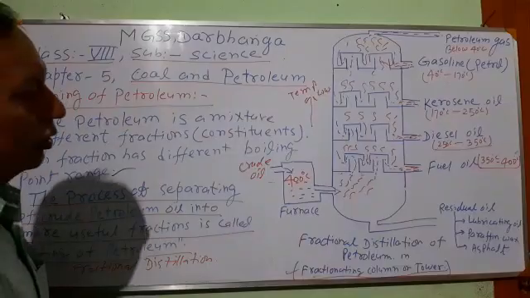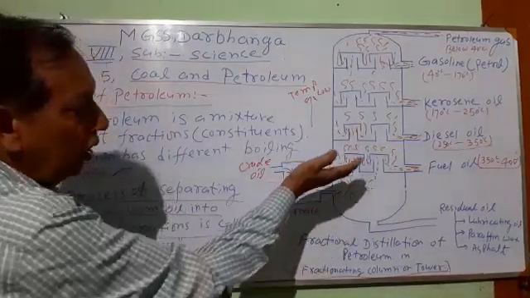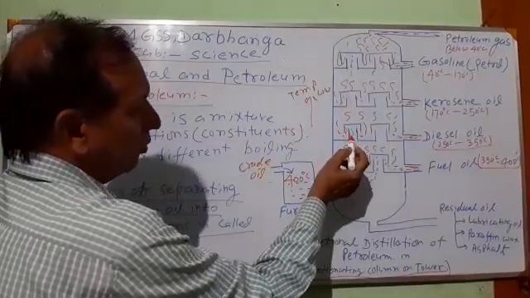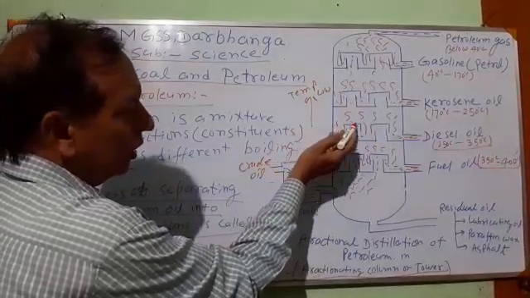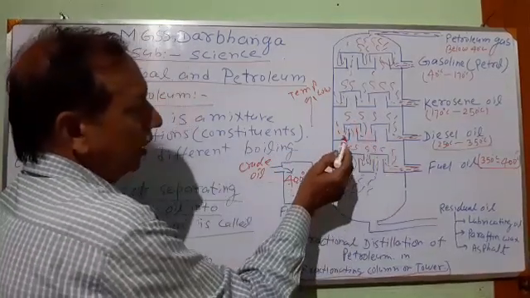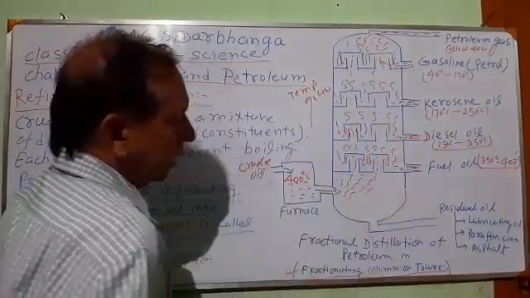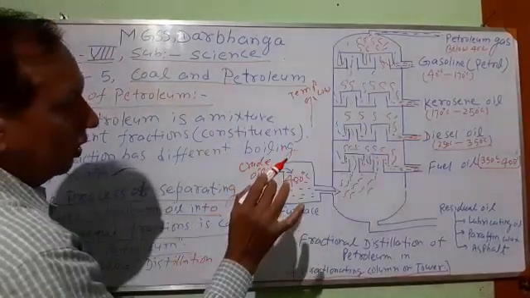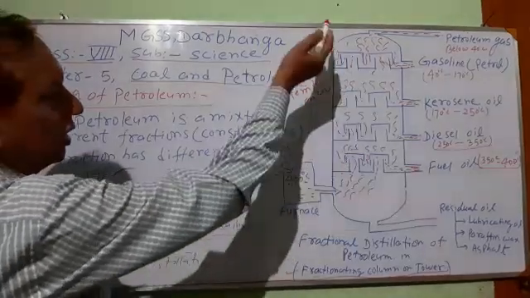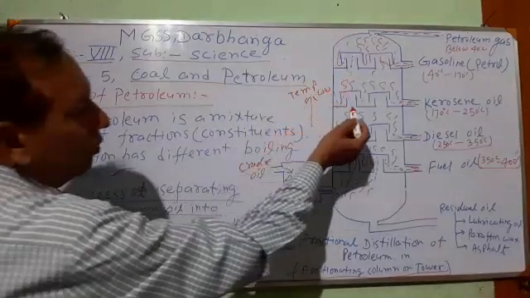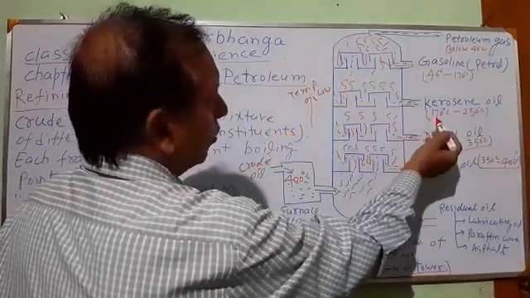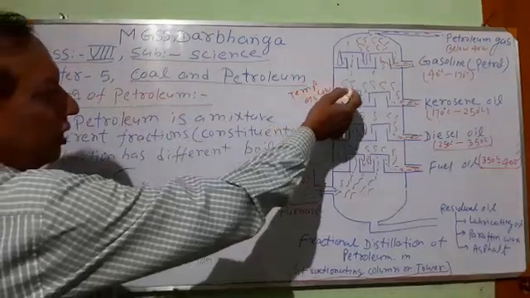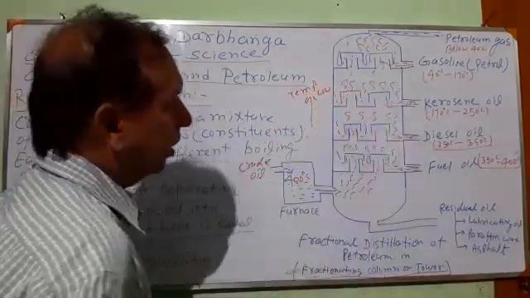Again the remaining vapor goes above, and at the second stage, as the temperature becomes lower, some portion of vapor condenses here, changes into liquid, and that is also collected by a separate channel. Again, all vapors have not condensed. The remaining vapor goes above, and the portion having a boiling point range between 170 degrees Celsius and 250 degrees Celsius condenses here and is collected with a separate channel.